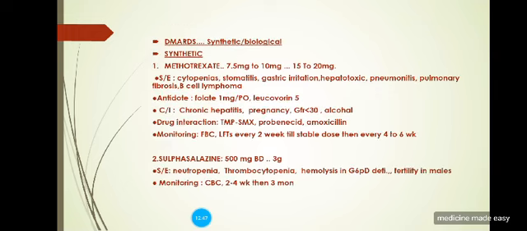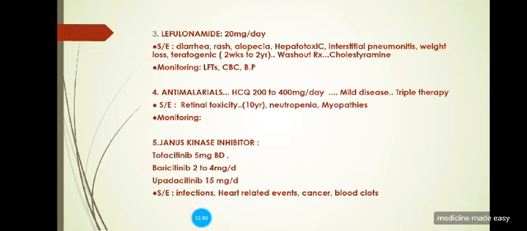So two drugs are contraindicated, as I already told you: methotrexate and leflunomide. They are teratogenic. Stop 6 months before for methotrexate, 2 years for leflunomide. And in pregnancy, the patient should be in remission. She can take painkillers, only Panadol, and NSAIDs can be taken only in the second trimester. Steroids can be given, HCQ and sulfasalazine can be given. And among biological DMARDs, infliximab can be given only up to 16 weeks, and certolizumab is safe for it.